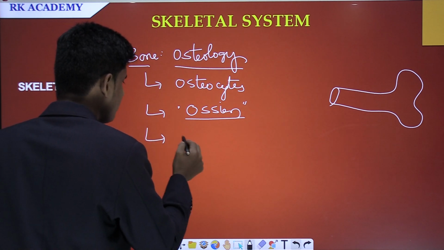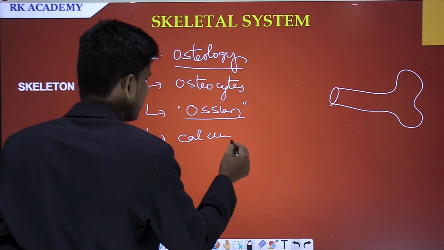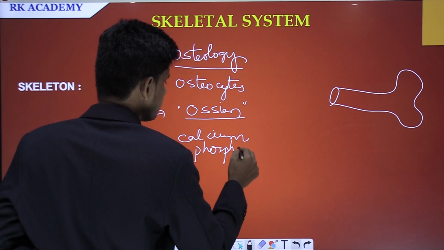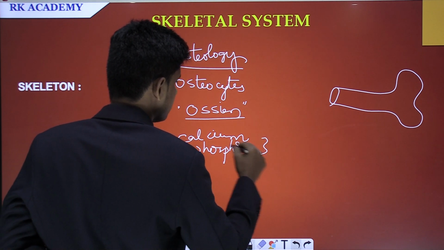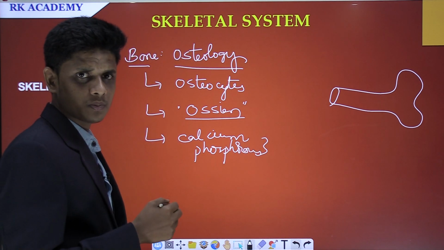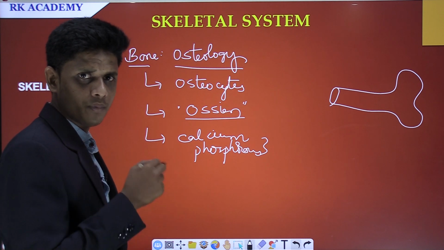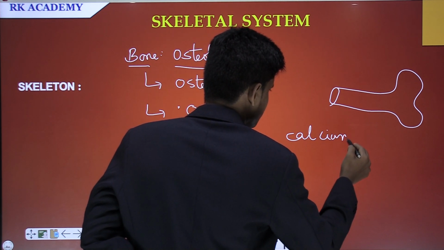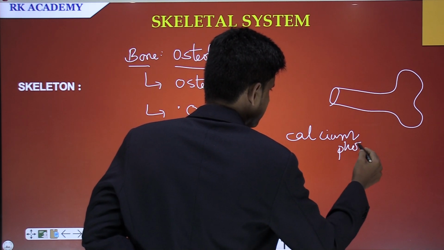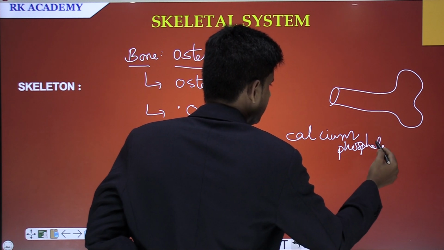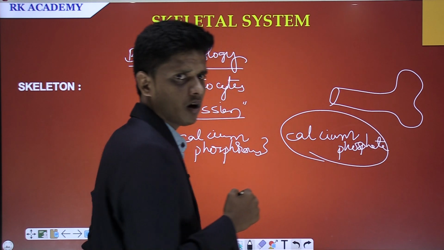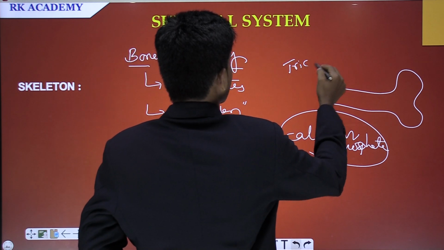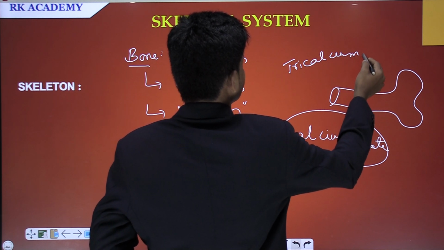And the bones are made up of mainly calcium and phosphorus. Here calcium and phosphorus are deposited in the bones in the form of calcium phosphate. This calcium phosphate can be called tricalcium phosphate.